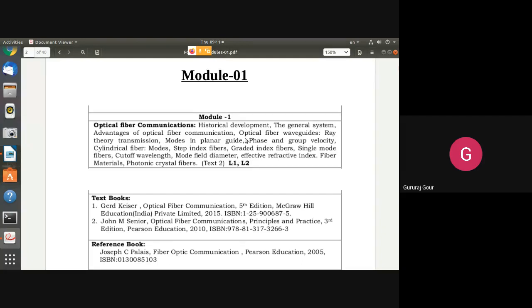So the first module is mainly concerned with the historical aspect, and then we will learn about the general communication system, in comparison between the optical communication system and the traditional classical communication system that is based on copper wire, and also another communication system that is microwave based.